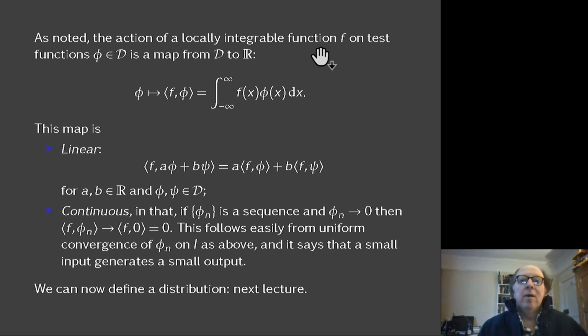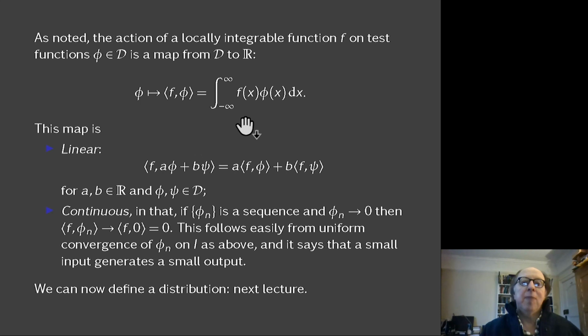So, with these things in mind, we can now go back and look at the action of a locally integrable, or continuous if you like, function on a test function. And we'll pull out a couple of properties of that which we'll use to define our distributions. So the action was a map from the space of test functions to the real numbers, which says take f, multiply by phi, and integrate.